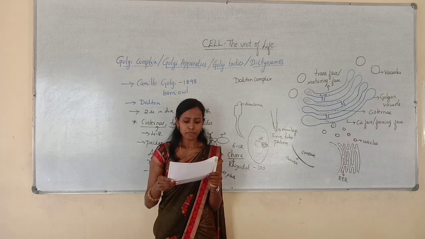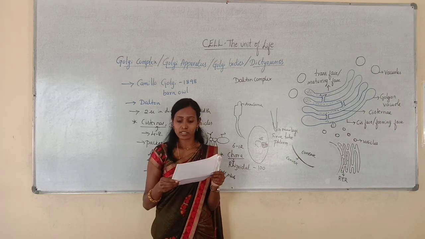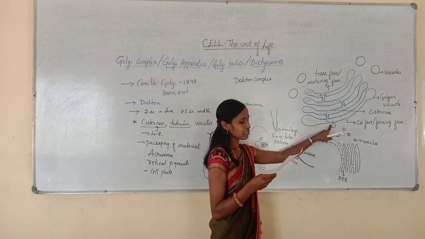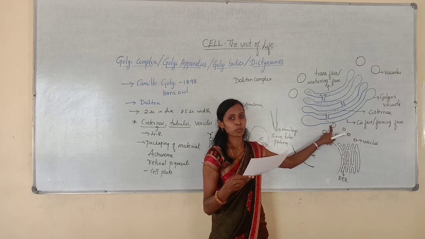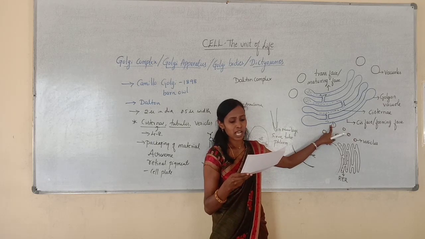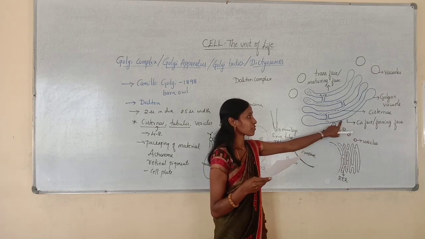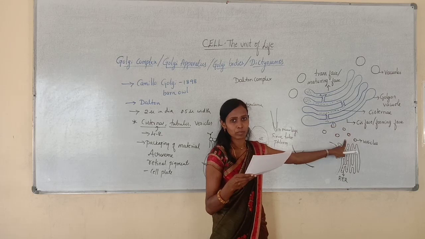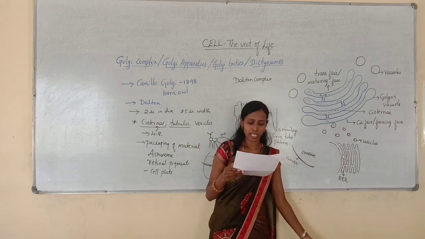Second question. Which face of Golgi apparatus receives the materials packaged in the form of vesicles from endoplasmic reticulum? So here option A is cis, option B trans, option C both A and B, option D none. So actually the cis face is receiving the vesicles from endoplasmic reticulum. So option A is correct.